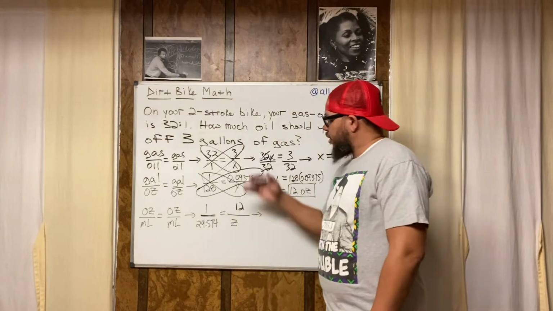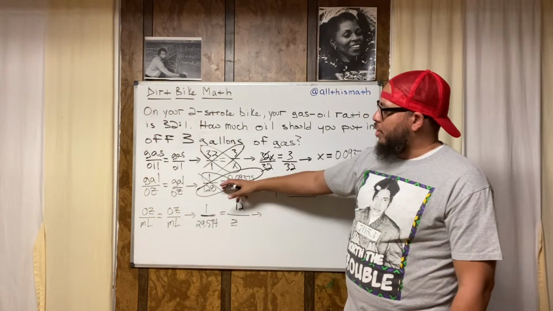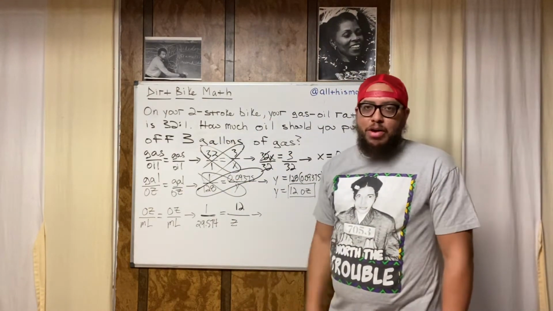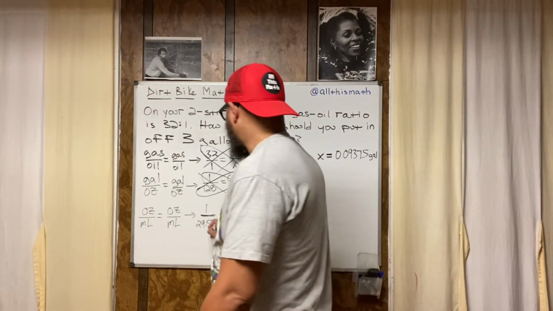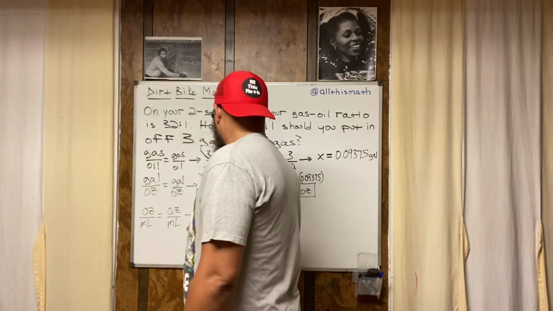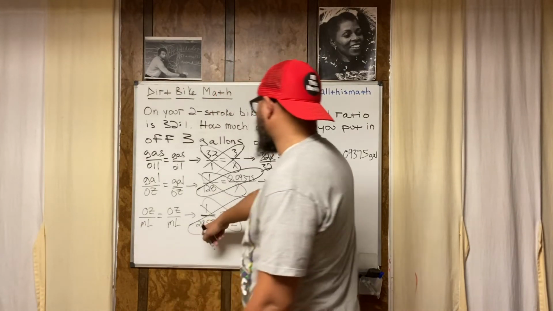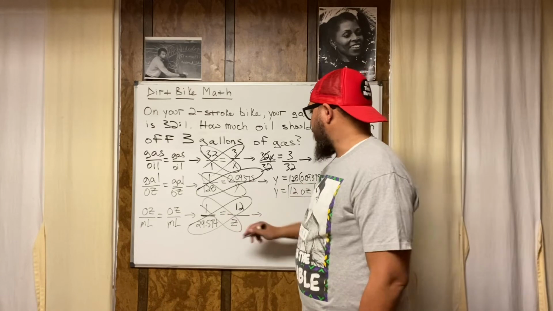Again, the rhythm. Cross product property up here, cross product property right here. Cross product property again, right? So we're going to do that again. So watch this. 1 times z, 12 times 29.574. 1 times z is just z.